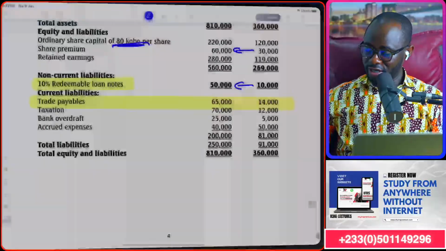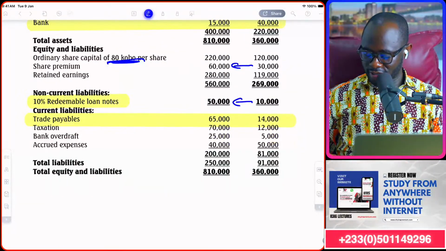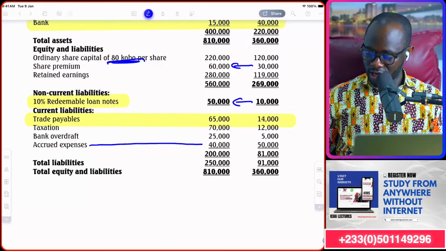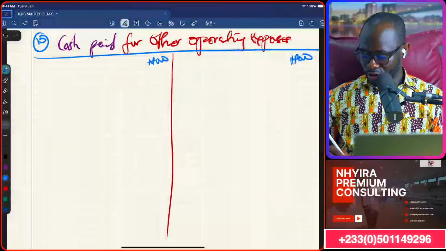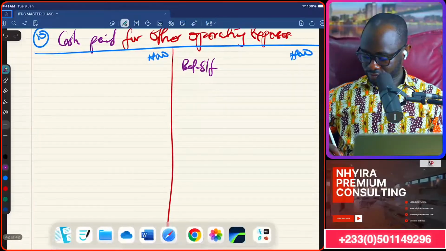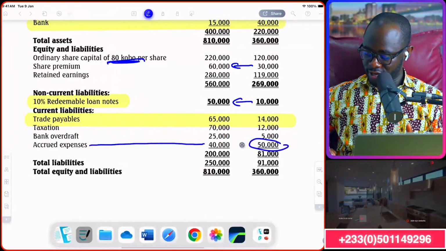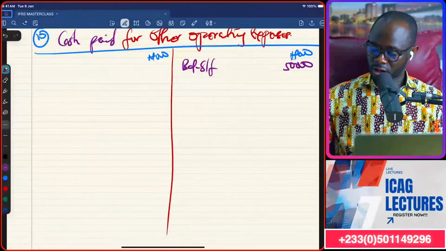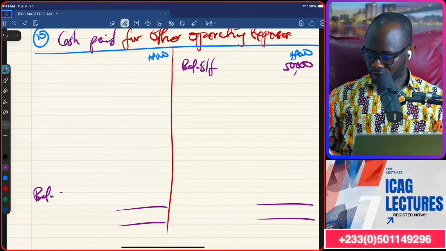So on the operating expenses side, I need you to stay with me carefully, because if you check in the statement of financial position under current liabilities, you see accrued expenses there. So we're going to bring the opening figure, balance brought forward. How much have we got? 50,000 there. Then we're going to pretend to close the account.